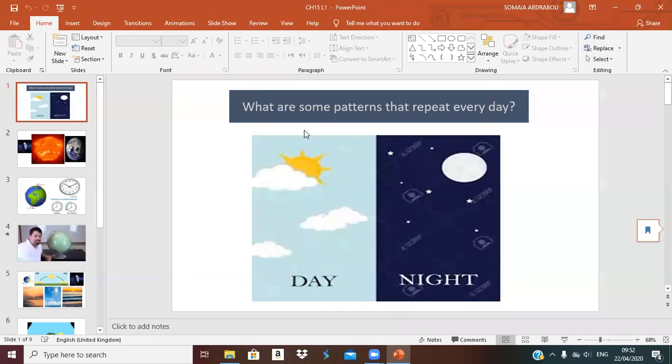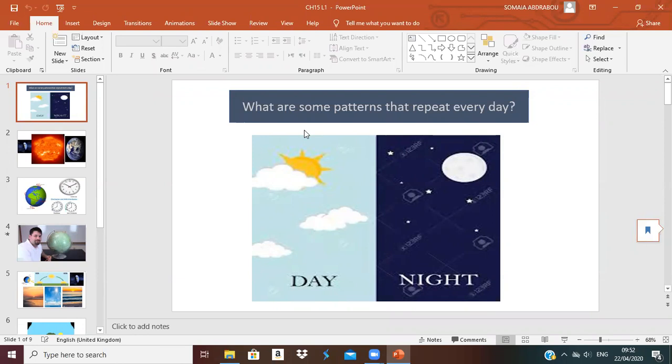Good morning, everyone. Today we will revise together chapter 15. Okay, first lesson is what are some patterns that repeat every day? What are the patterns that repeat every day in our day?